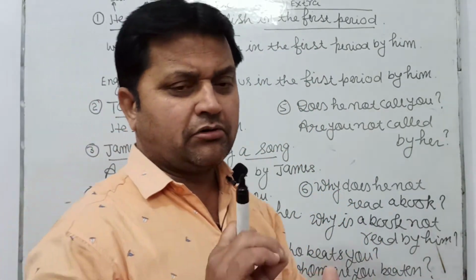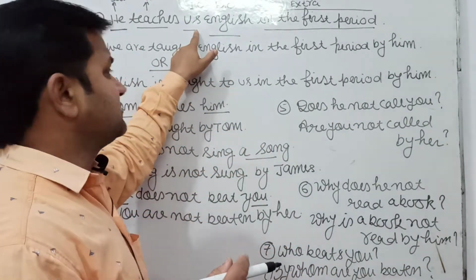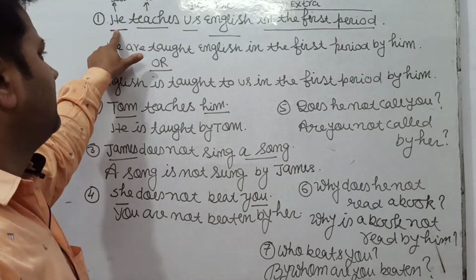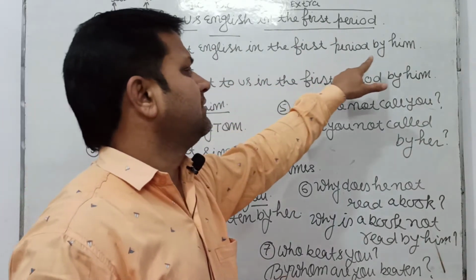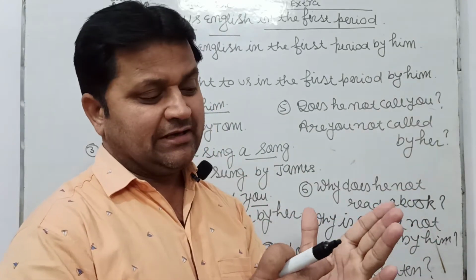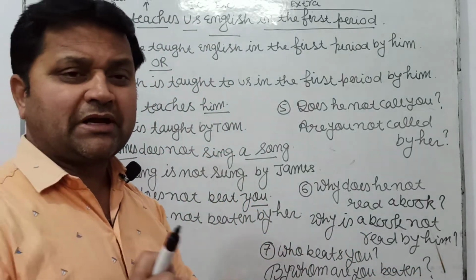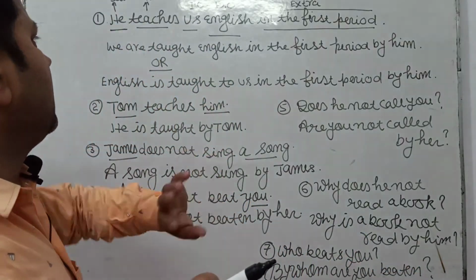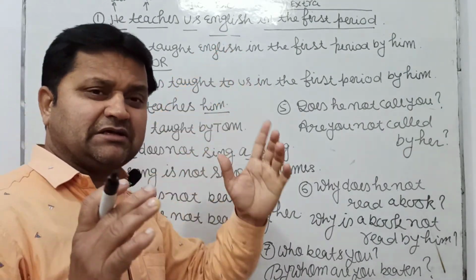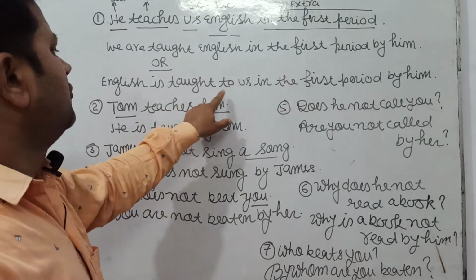I have already told you many times that object in active becomes subject in passive and subject in active becomes object in passive. I mean to say object comes at the place of subject and subject goes at the place of object. Now I am going to tell you passive voice by direct object. Here direct object is English. English is a subject, singular number. English is taught to us.